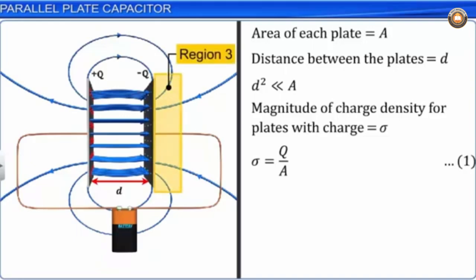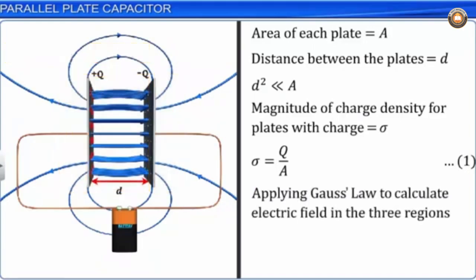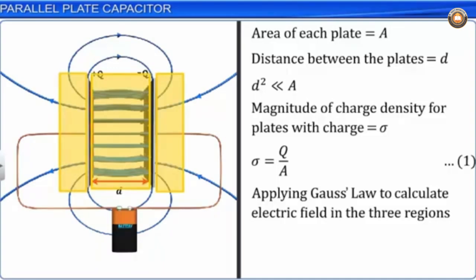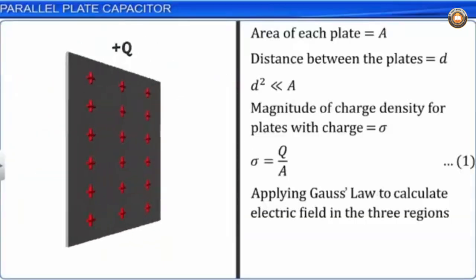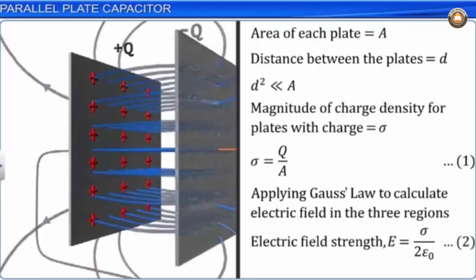Let us now calculate the electric field in the regions 1, 2 and 3 with respect to the capacitor. We do this by applying the Gauss law. We know that for a uniformly charged plane sheet of charge, the electric field strength E at some distance away from it is equal to sigma by 2 epsilon naught. Let this be equation 2.